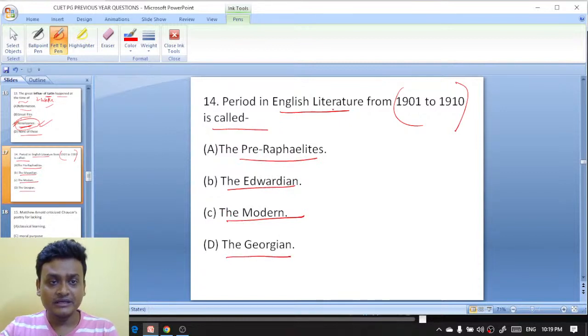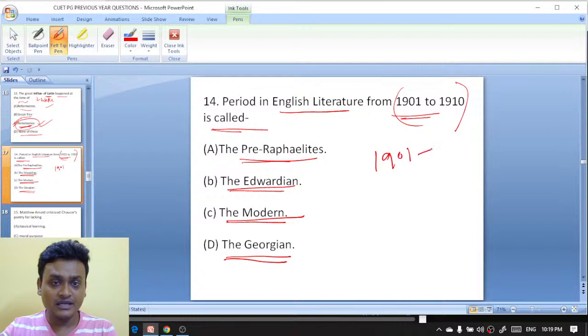Which period is it? What is this time span, 1901 to 1910, called in English literature? What would be the right answer here?